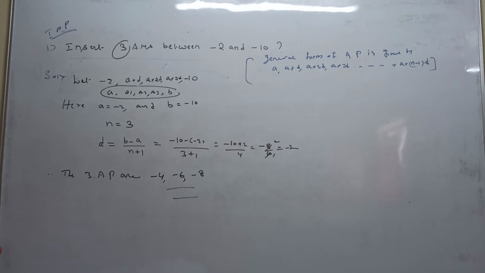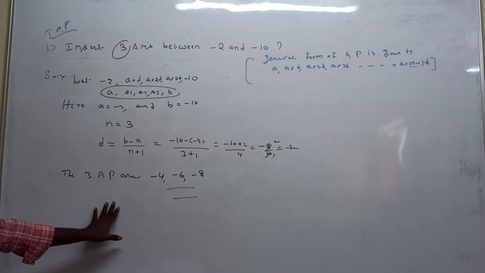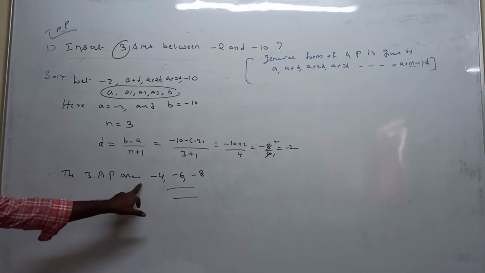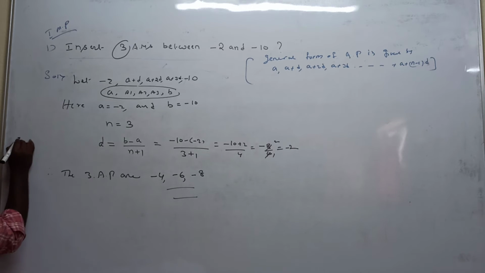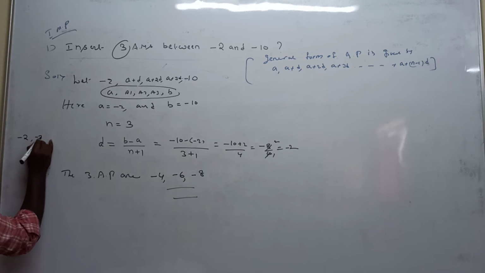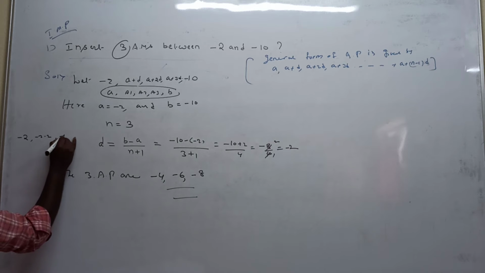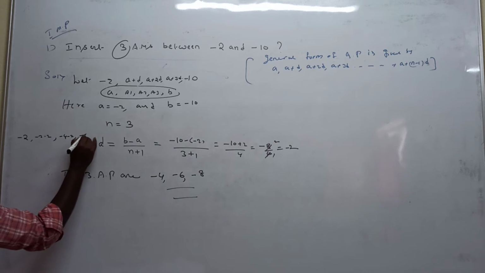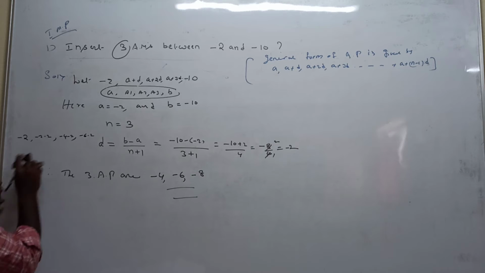If you want to write step by step, we can do that, or else if you know everything you can write directly. They will give full marks. How we wrote this: the first term value is -2 and the common difference is -2. That's why we add: -2 minus 2 is -4, -4 minus 2 is -6, -6 minus 2 is -8. Like that we are writing.